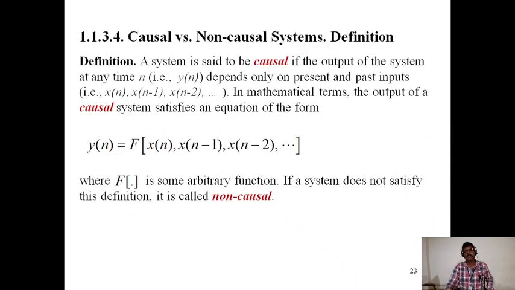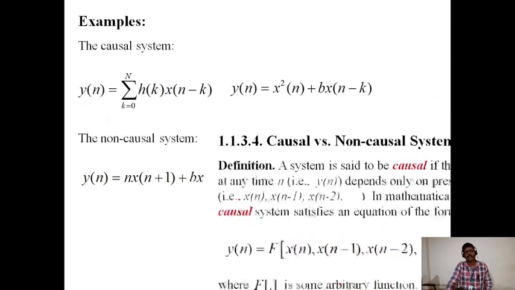Causal and non-causal systems. A system is said to be causal if the output of the system at any time n depends only on present and past inputs. In mathematical terms, the output of a causal system satisfies an equation of the form y of n is equal to f of x of n, x of n minus 1, x of n minus 2, where f is some arbitrary function. When this equation is satisfied, we can say that the system is a causal system. If a system does not satisfy this definition, it is called non-causal.